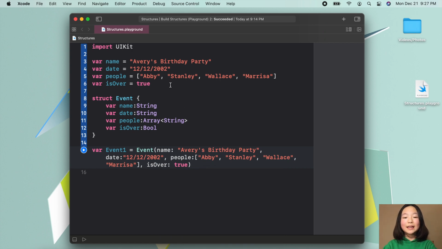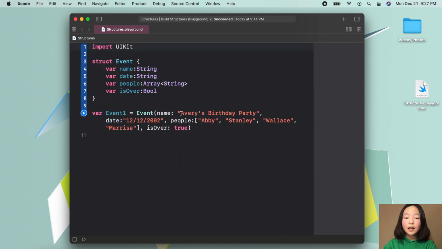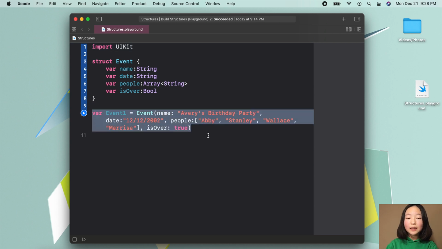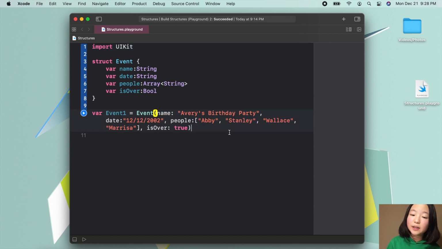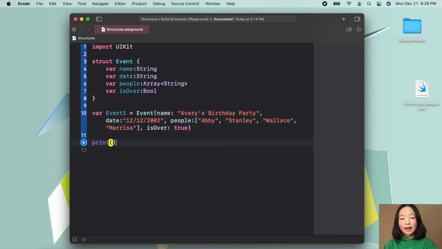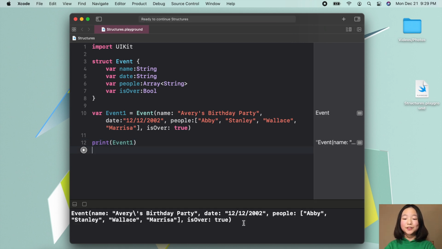Now we can go ahead and delete this jumbled code and have this line of code replace that jumbled code that we'd had earlier without worrying if the two blocks of code's results would be different. So let's go ahead and print out our variable event1. And now in our console, we should have the event structure that we used with our event1 variable printed out.